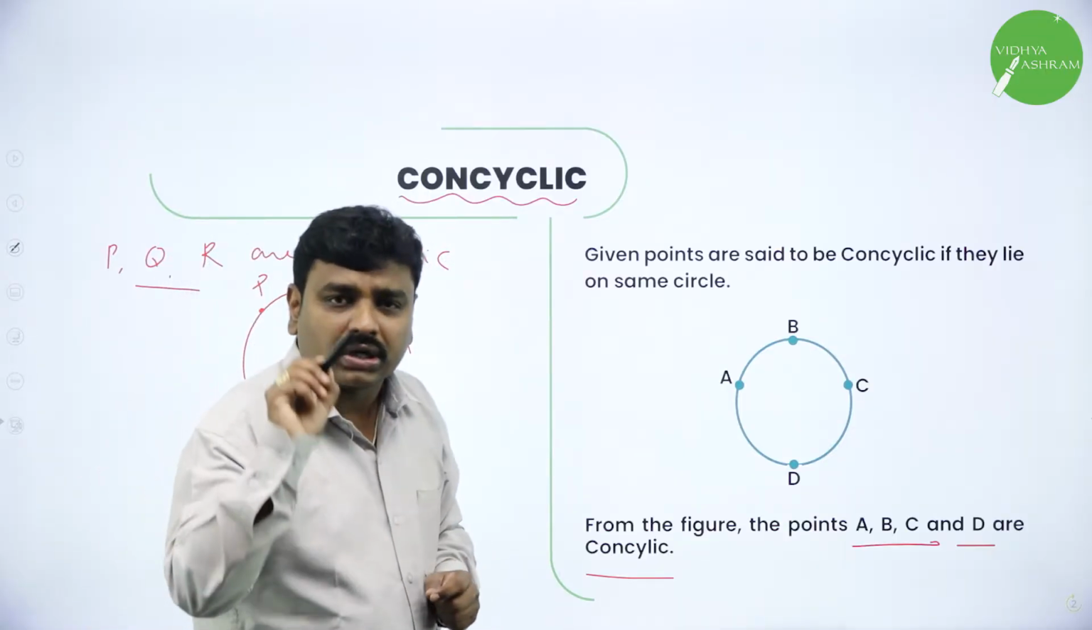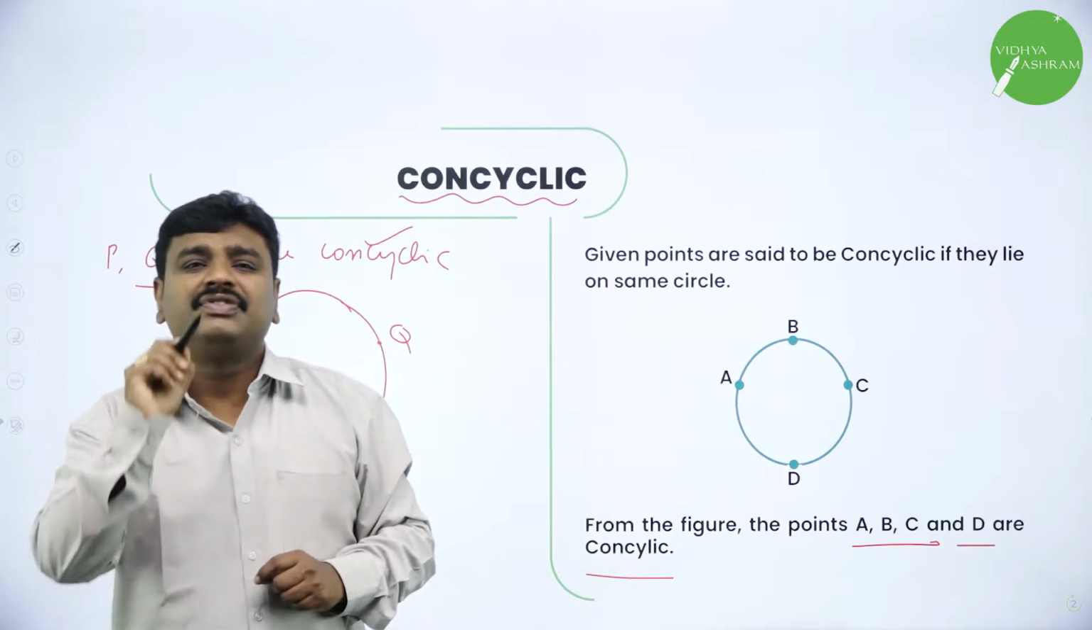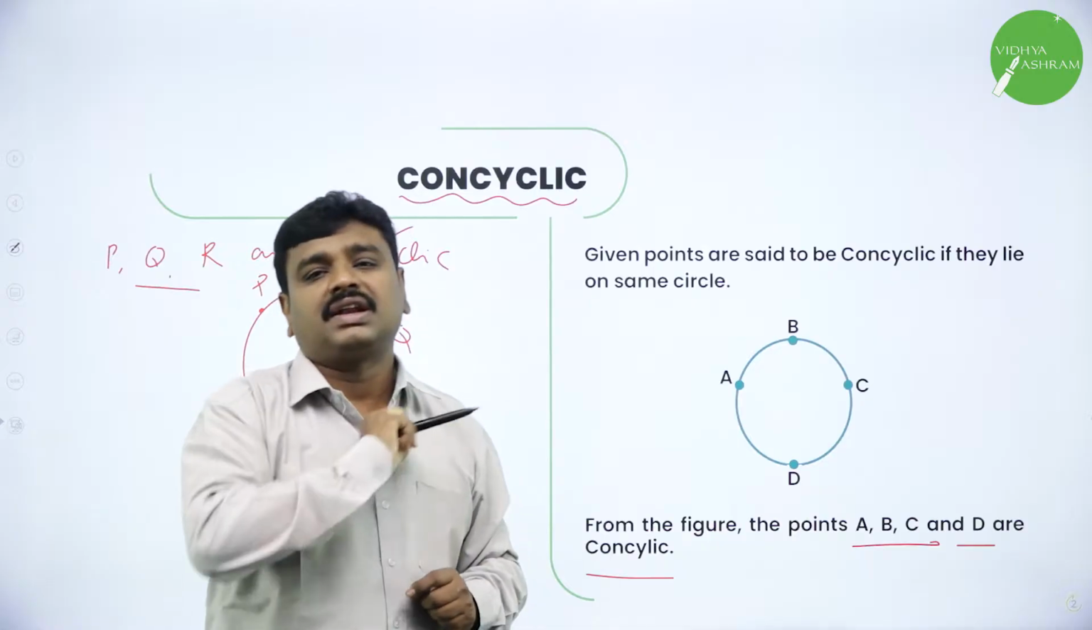So now what are concyclic points? The given points are said to be concyclic if they lie on the same circle.